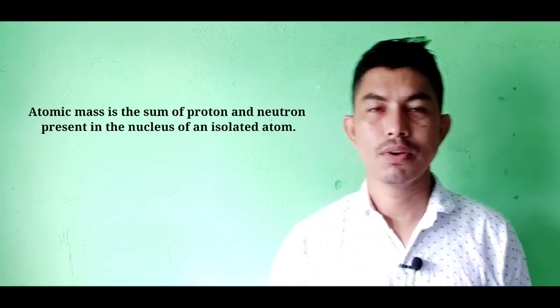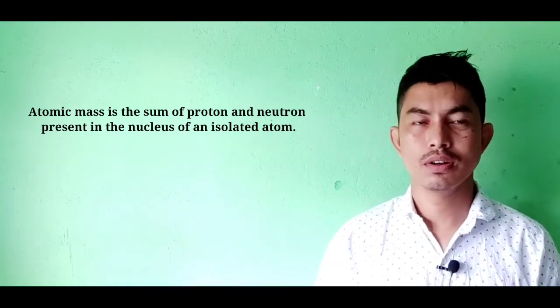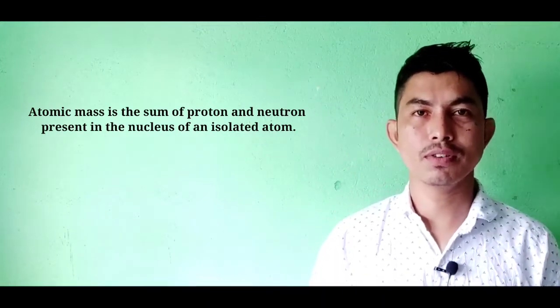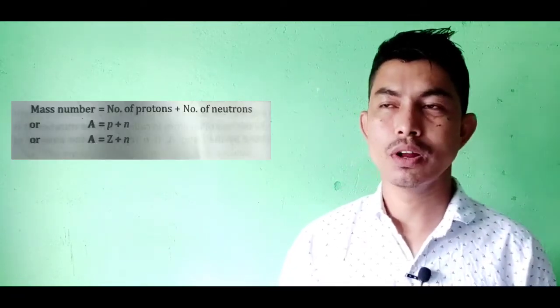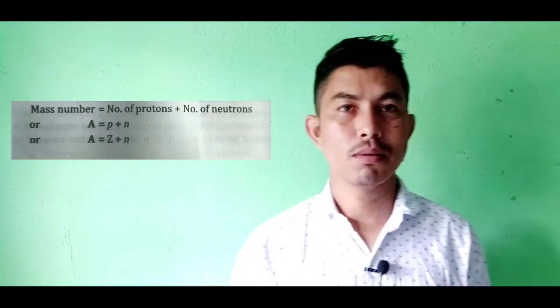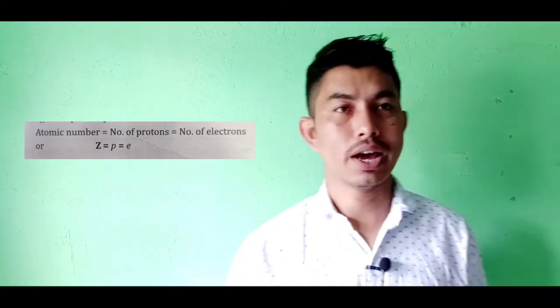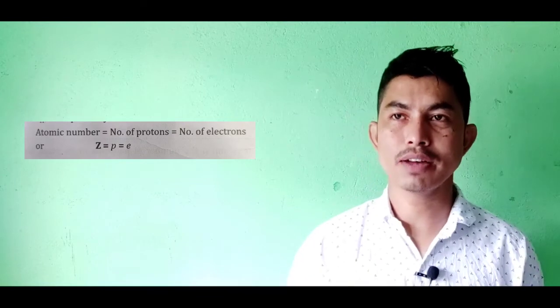For example, if an atom has 5 protons, 5 neutrons and 5 electrons, then the atomic number of the given atom is simply 5, because there are 5 protons in the nucleus. If asked about the atomic mass, since there are 5 protons and 5 neutrons, the sum makes 10. So the mass number is 10. Thus we can say that the atomic number is the number of protons of an atom, whereas the atomic mass or the mass number is simply the sum of protons and neutrons inside a given nucleus.